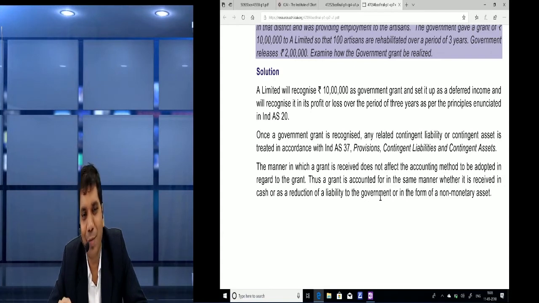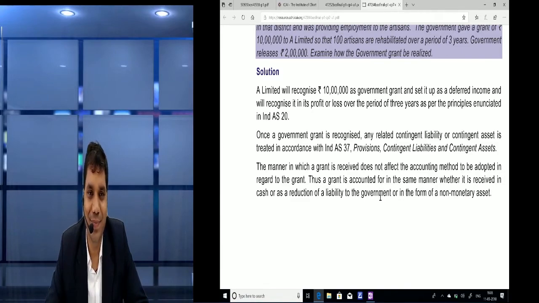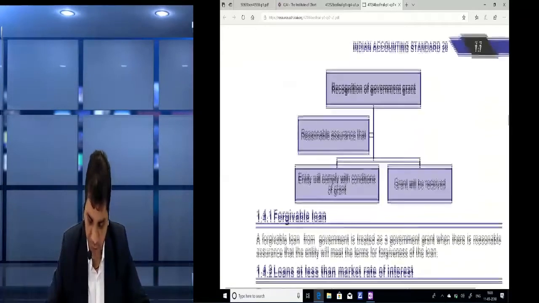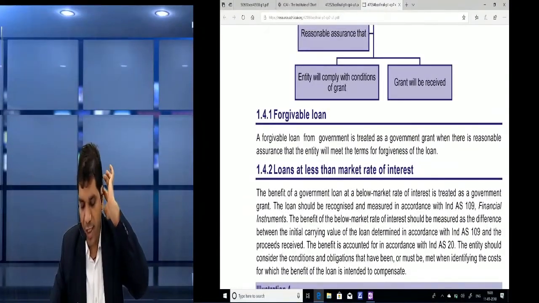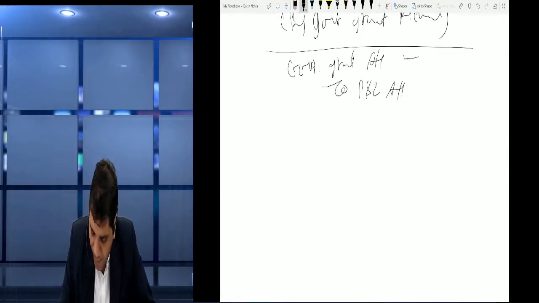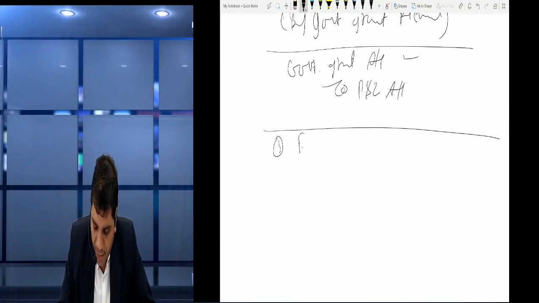Okay, perfect. So now friends, make the next heading: forgivable loan. So friends, on that also they had given forgivable loan. So put a small note, friends. Third part, forgivable loan.